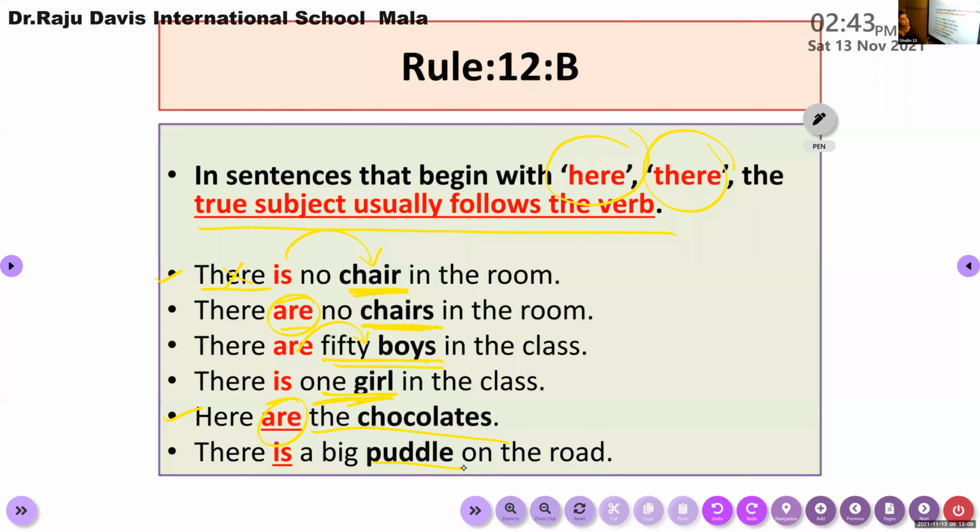Am I clear, children? Yes, ma'am. Okay, we have 2 more rules to cover.